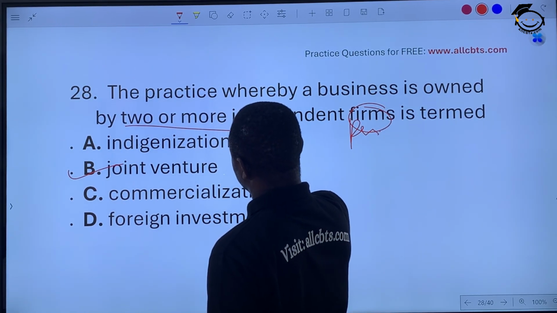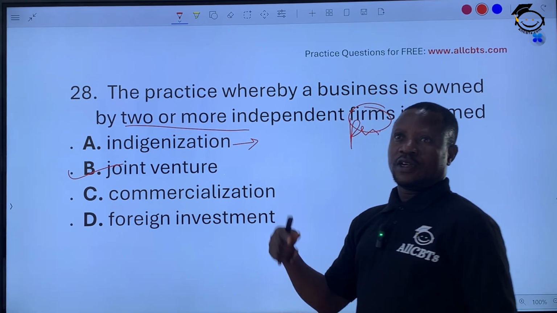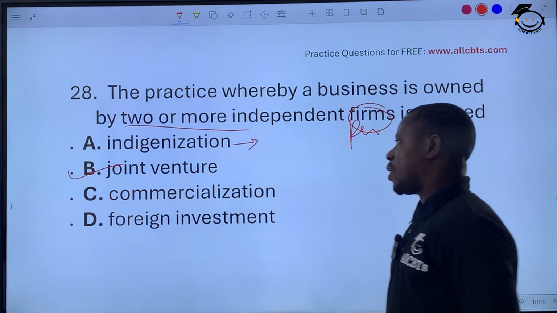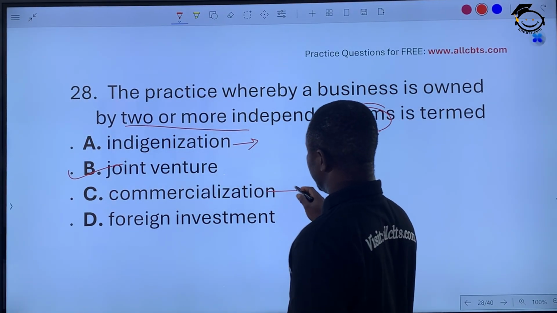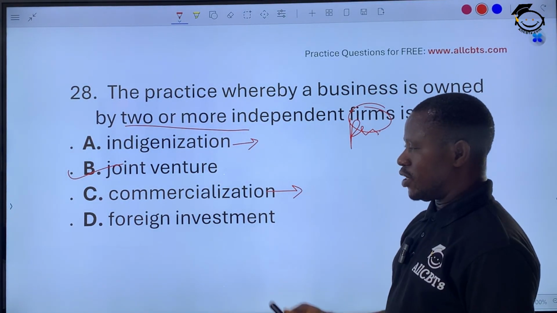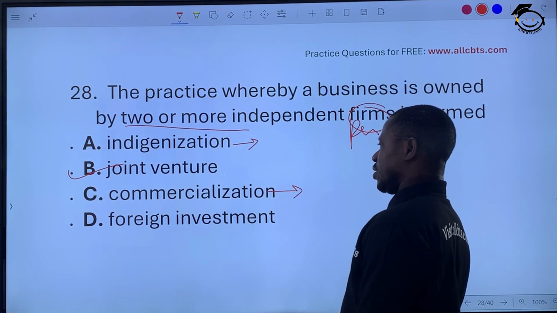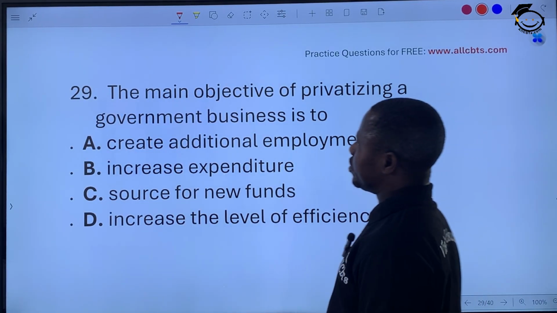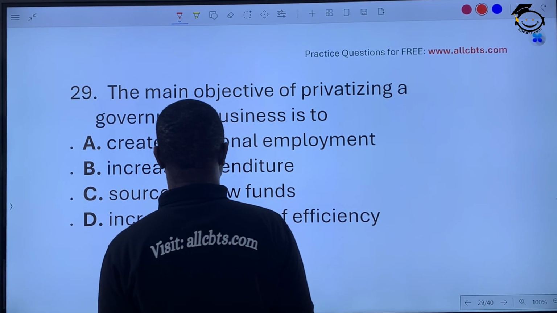Now I hope you know indigenization. That is when government makes indigenous citizens, the general citizens, part of foreign businesses and foreign investment in Nigeria. While commercialization is when government businesses are now making profits, not just breaking even but making profit. Foreign investment, of course, no, we don't mean that. Companies, government businesses owned by foreigners.